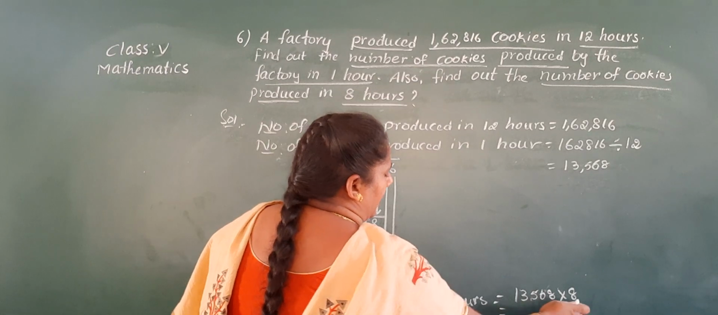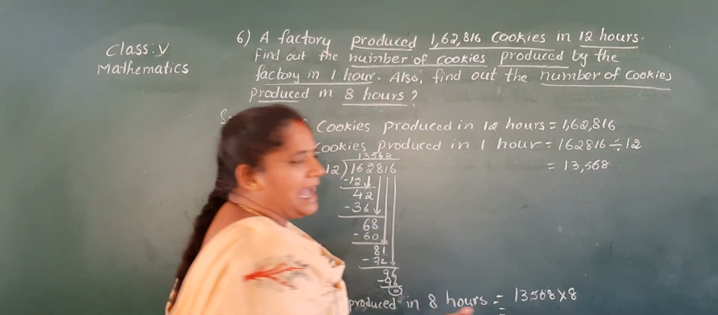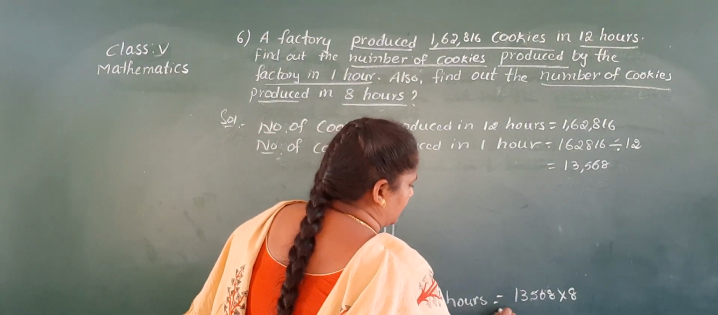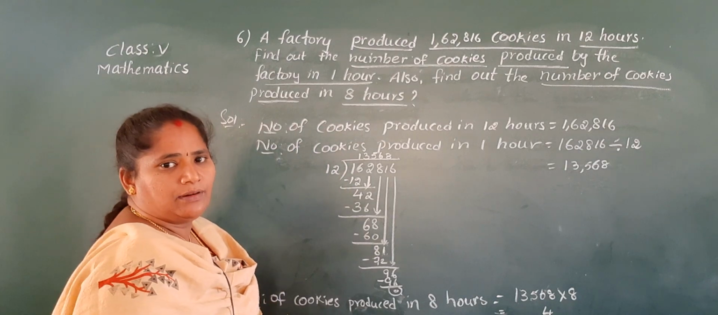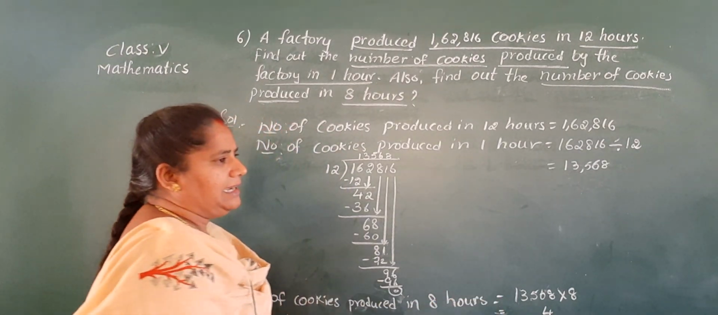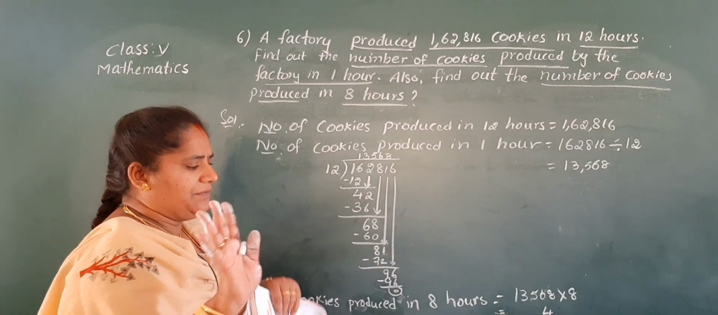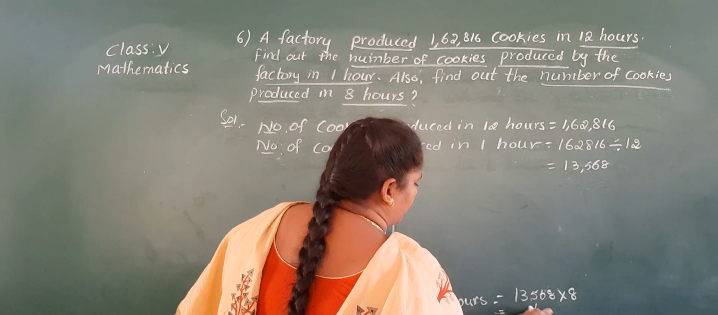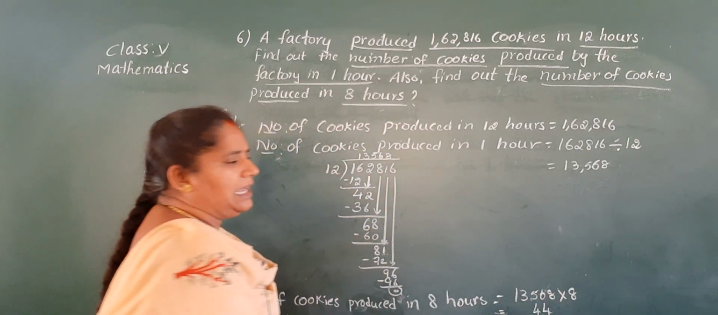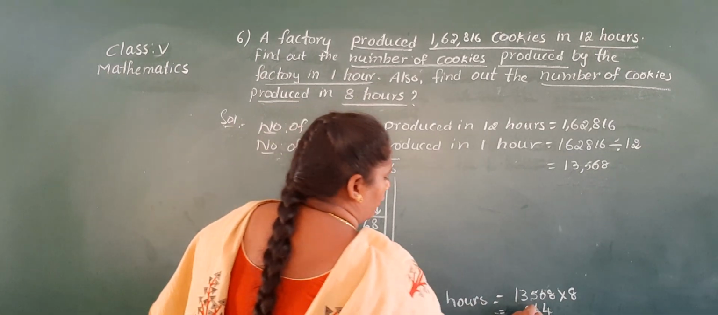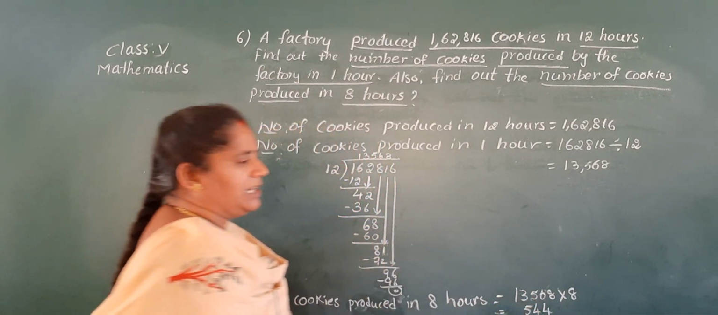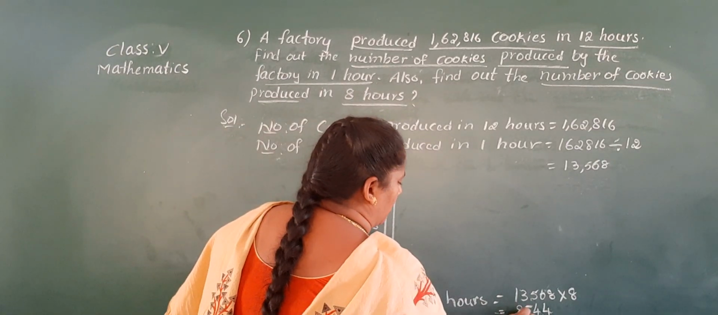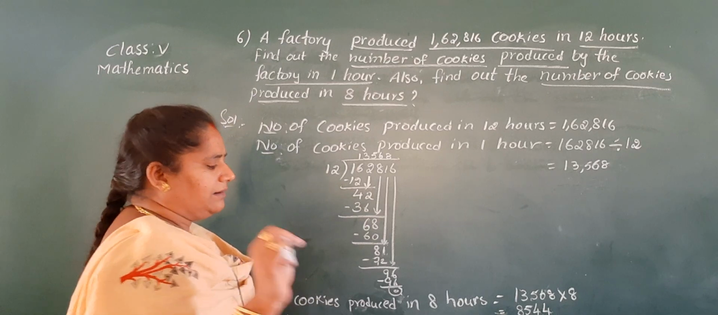Multiply this. 8 eights are 64. 6 in hand, 4 is down. Can you see the board here, children? Yes, 8 eights are 64. 6 in hand, 4 is down. And next, 8 sixes are 48. 48 plus 6, 49, 50, 51, 52, 53, 54. 5 in hand, 4 is down. And next 8 fives are 40. 40 plus 5, 45. 4 in hand, 5 is down. 8 threes are 24. 25, 26, 27, 28. 2 in hand, 8 is down. 8 ones are 8 plus 2, 9, 10.